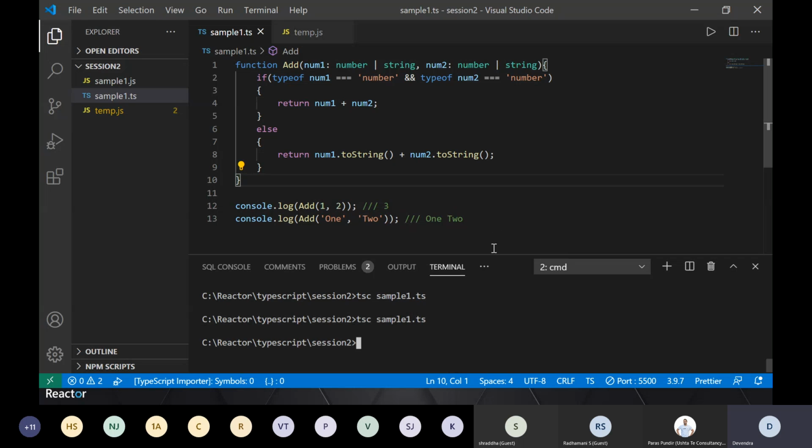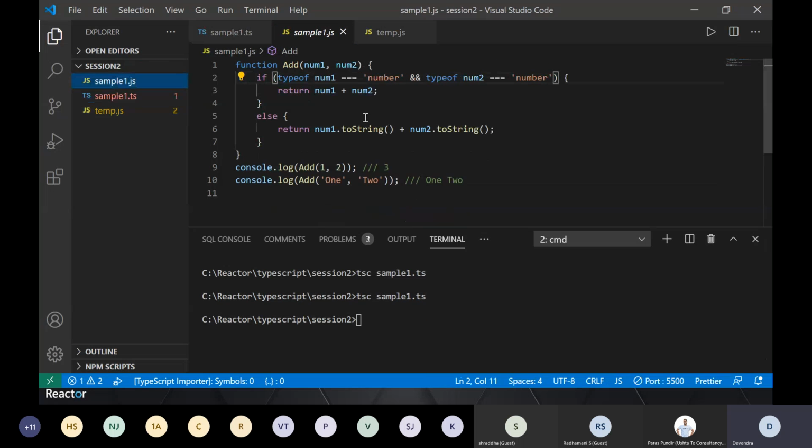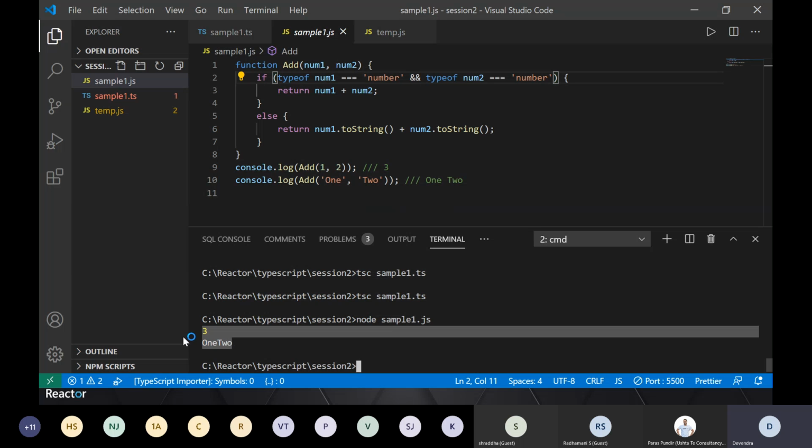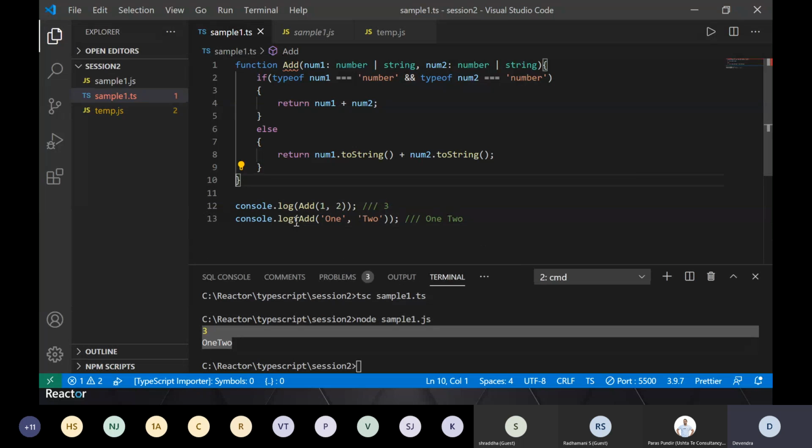tsc sample1.ts. It will get compiled and generate a JS file like this. If I run it, node sample.js, it will show me the output as expected, which is fine. But one thing to note is the response I'm getting from this function. See the any response type here: add num1, num2, any.